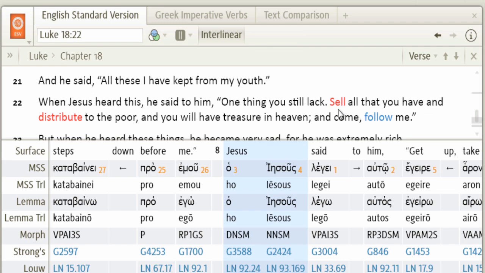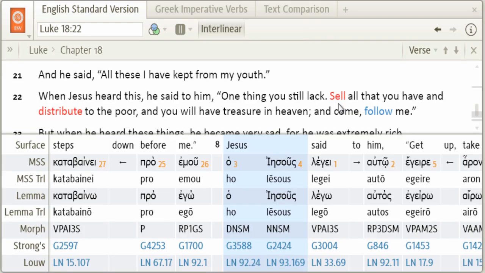So you can see how the aspect of the Greek tenses here in the imperative mood add definition to the story that we wouldn't otherwise get just by looking at the English. And often this type of definition is difficult to capture in an English Bible translation, but it is something that your audience may benefit from.